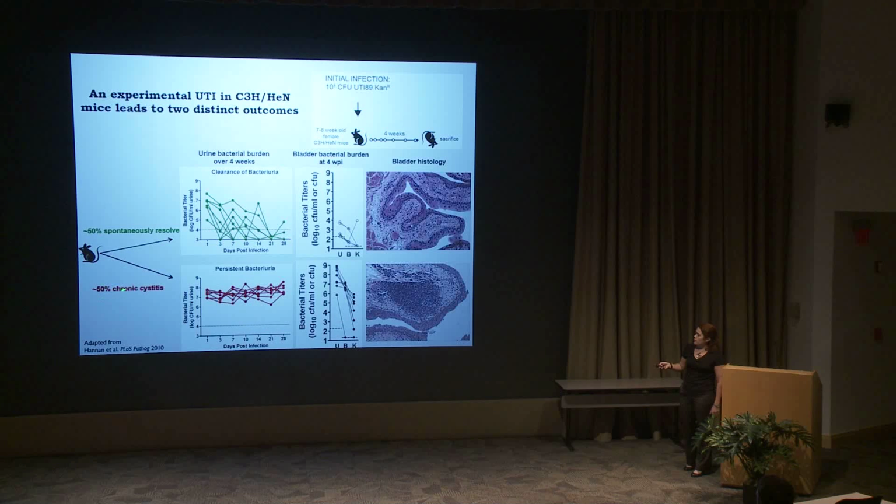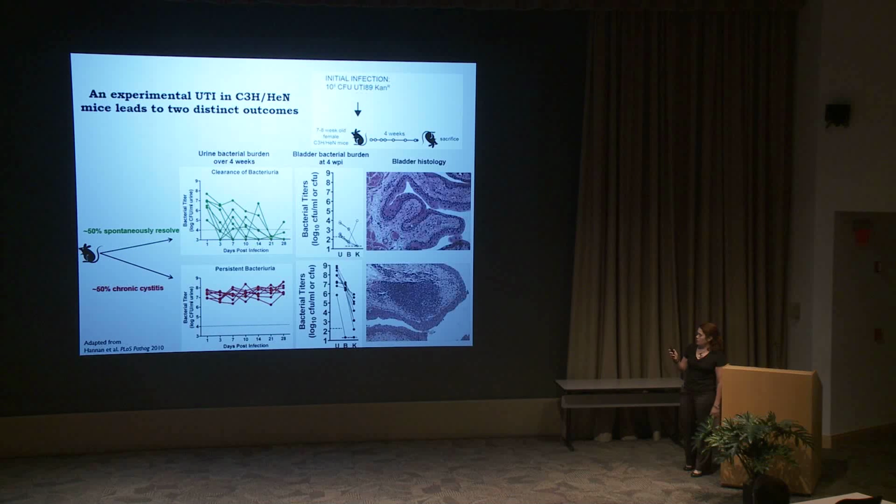However, in about 50% of the mice, we see persistent high titers of bacteria in the urine. We see high bladder bacterial burden at time of sacrifice, and their bladders are very inflamed. So by these criteria, we say that these mice have chronic cystitis, or chronic bladder infection. Now, why are we seeing 2 different outcomes here?